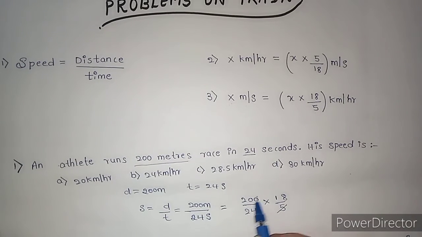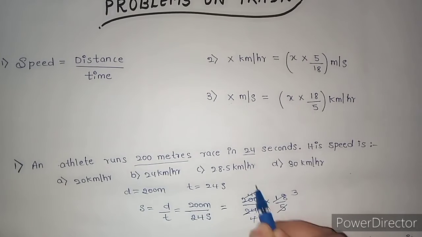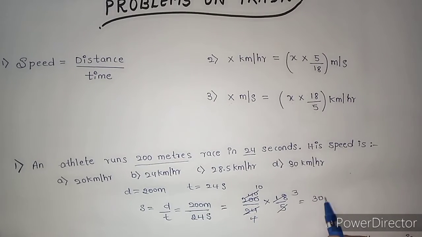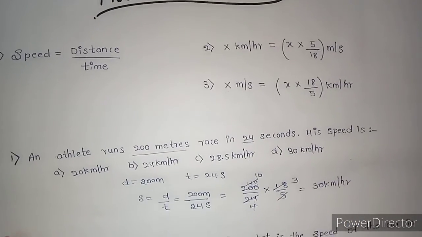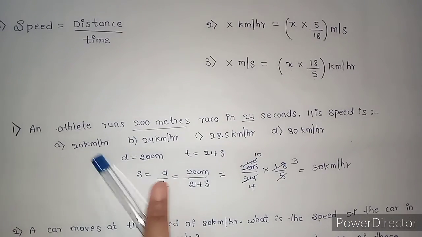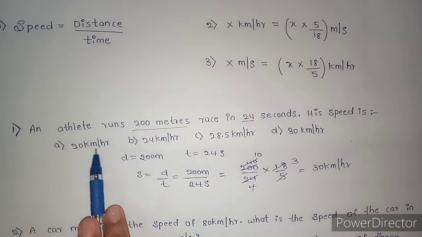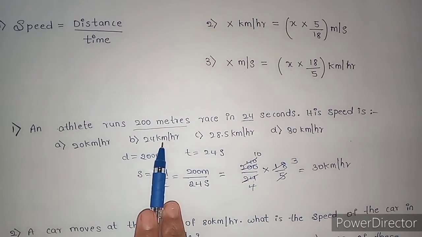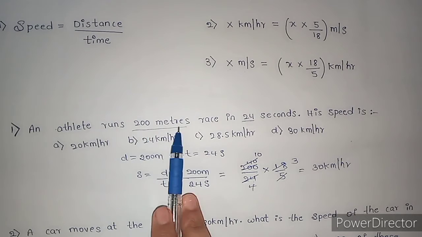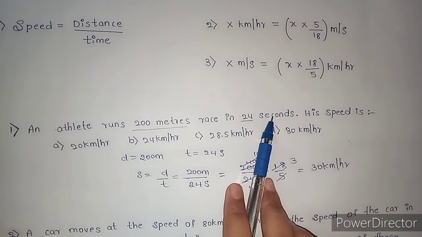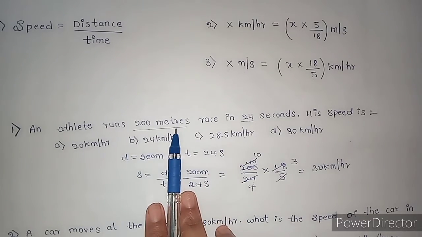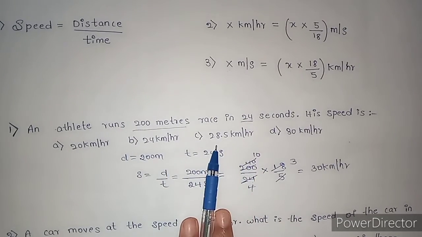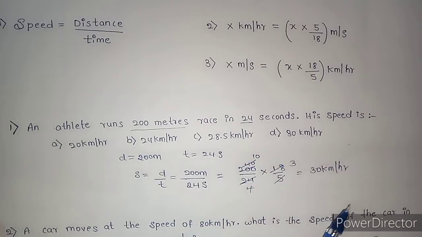Then 6 3s are 18, 6 4s are 24, 4 10s are 40, 30 kilometer per hour. So simple, right? We need to check whether the given units are in kilometer per hour or meter per second. If in the question we have meter per second but in the options we get kilometer per hour, then you should convert that meter per second to kilometer per hour. If it is same, no problem.